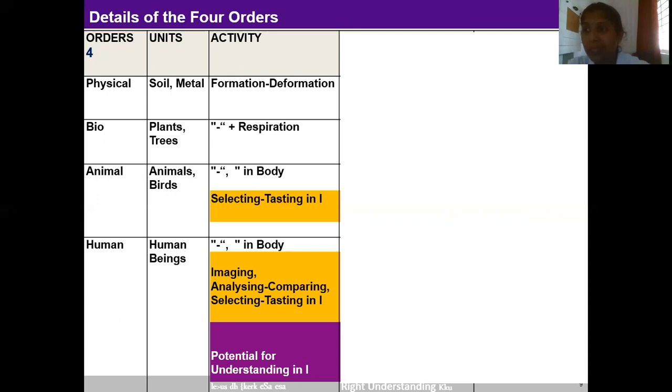At the same time, it would be difficult to find a single piece of iron or any unit of the physical order that exhibits the activity of respiration. The bio order is characterized by the activity of respiration. The activity of formation and deformation is taking place in both the physical order and the bio order. But the activity of respiration is specific to the bio order as compared to the physical order.